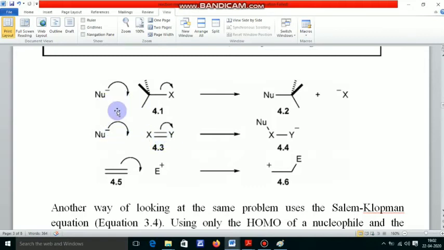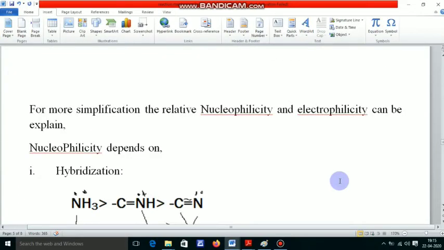Here the main interaction is between the non-bonding electrons and the pi star orbital. Here the main interaction is between the filled orbital, that means the HOMO, and the pi star molecular orbital. Here the interaction is between the pi molecular orbital and an empty unhybridized p orbital. Nucleophilicity and electrophilicity can be explained more simply by considering the above facts.